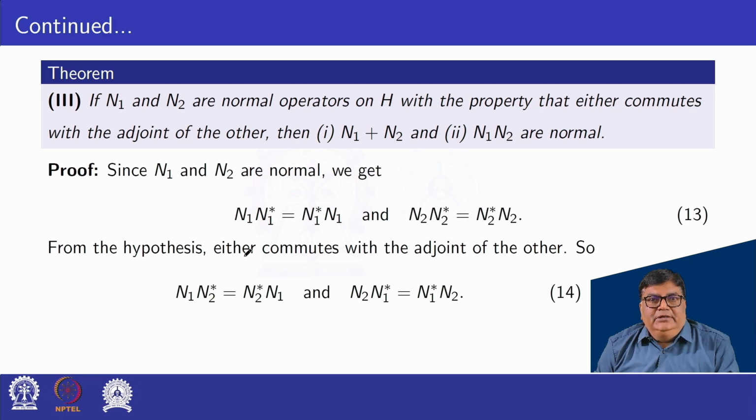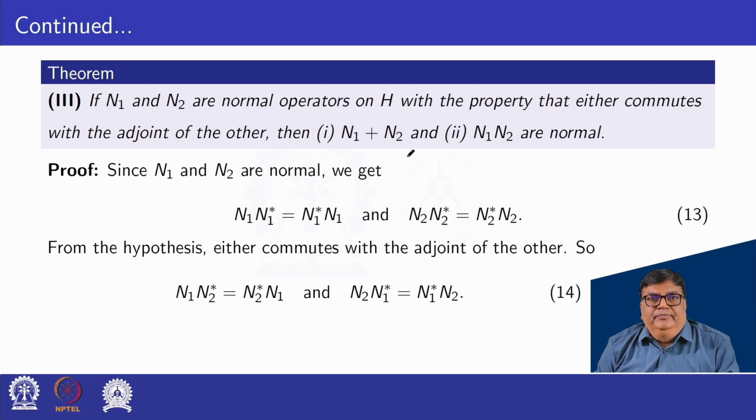From the hypothesis, either commutes with the adjoint of the other, that is n1 into n2 star is equal to n2 star into n1, because it commutes with the adjoint of the other. Similarly, n2 into n1 star is equal to n1 star into n2.